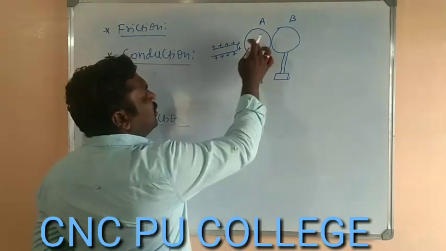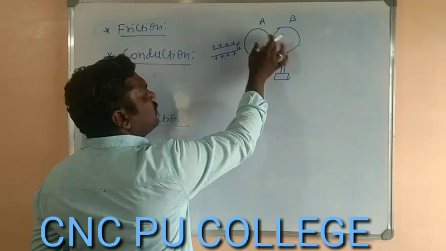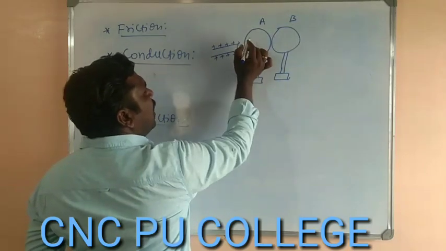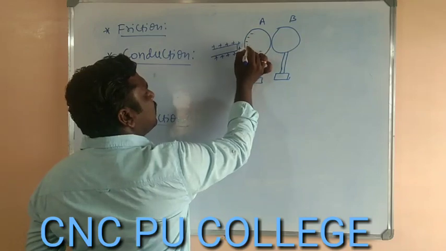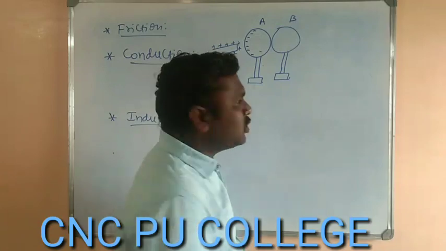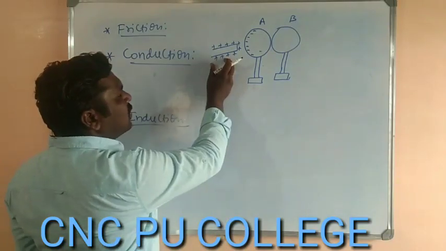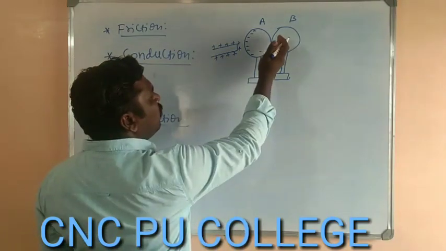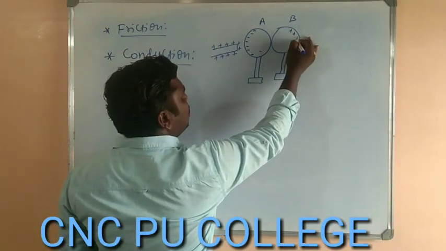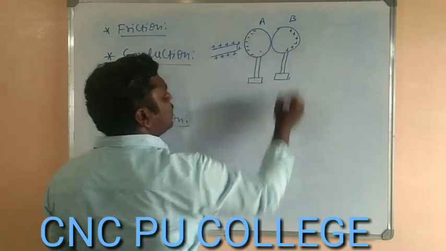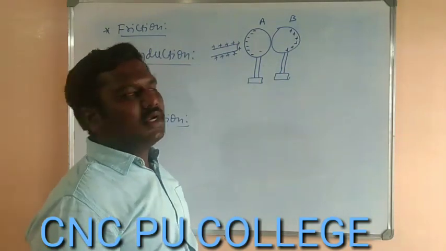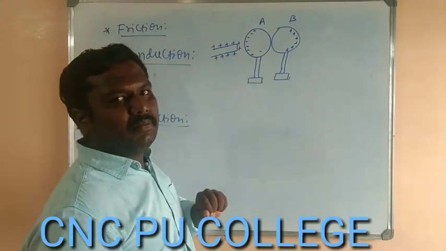So the free electrons in both metallic spheres A and B are going to move and arrange themselves in such a way that they are very near to this positively charged body. As the electrons move from B to A, some vacancies are created, or we can consider that the positive charge experiences a repulsive force and moves away from that positively charged body.